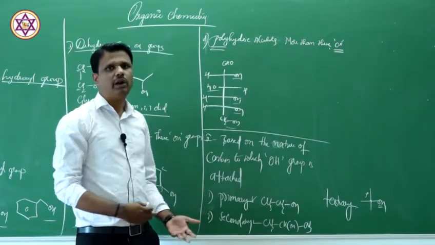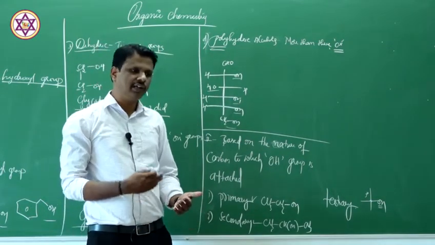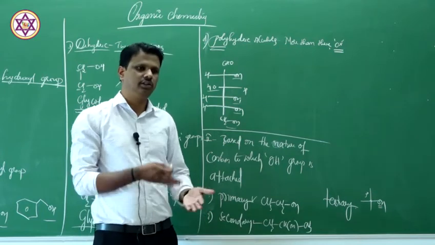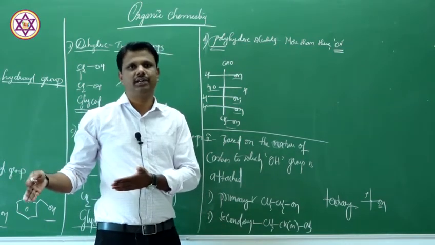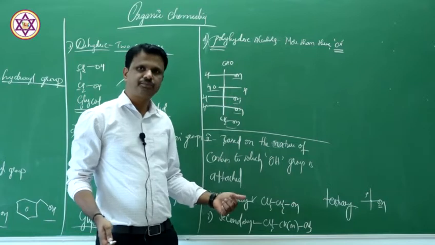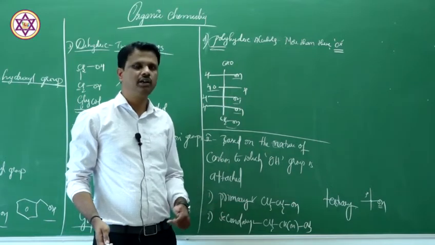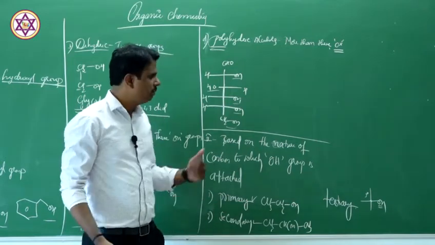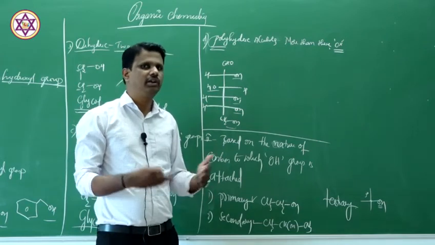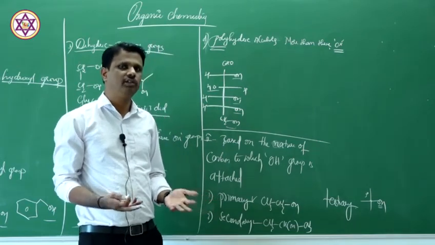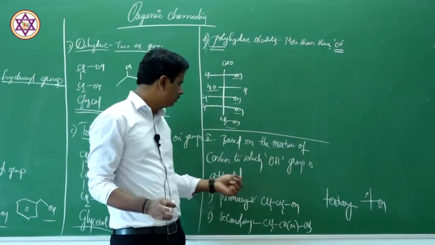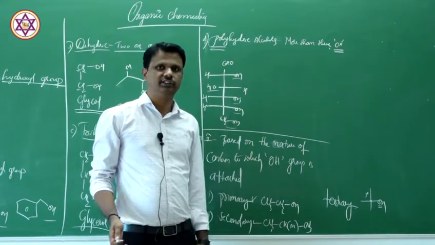So hope you are understanding what I am trying to say. We are trying to classify alcohols based on the nature of the carbon atom to which the hydroxyl group is attached. So you say primary, secondary and tertiary. Quaternary is not possible here because a carbon atom gets 4 covalent bonds with other carbon atoms, so that's impossible. So we have primary, secondary and tertiary.